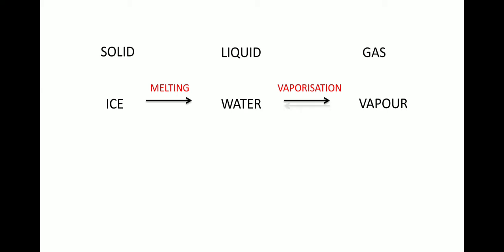So, the vapor can be reversed back to water when it is cooled or when the heat is taken out from vapor. Okay. Again, similarly, water can be formed to ice when it is cooled. So when the vapor gets converted into water, the process is called condensation, or also called liquefaction. And when water gets converted into ice, the process is called freezing.